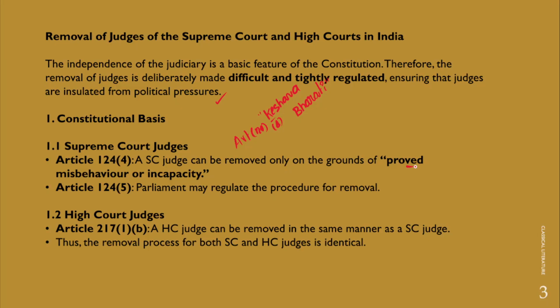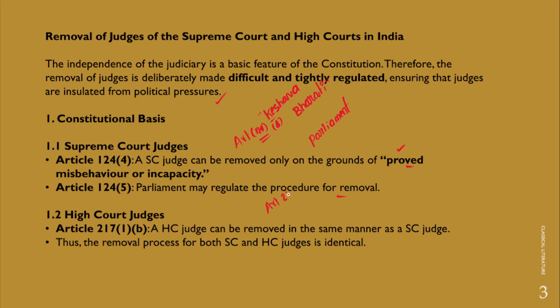Now in fact, Article 124 Clause 5 says that Parliament is given the power to regulate the procedure for the removal of the judges of the Supreme Court. So by this, what we have understood is that proved misbehavior or incapacity are the grounds for the removal of the judges of the Supreme Court. And apart from that, Article 124 Clause 5 says Parliament may regulate the procedure for the removal of judges. However, which constitutional provision deals with the removal of the judges of the High Court? It is